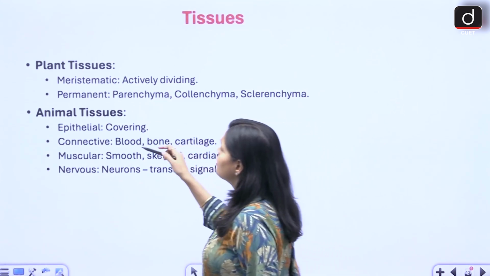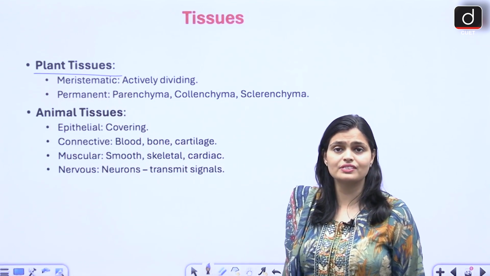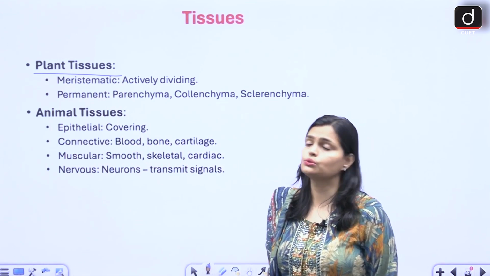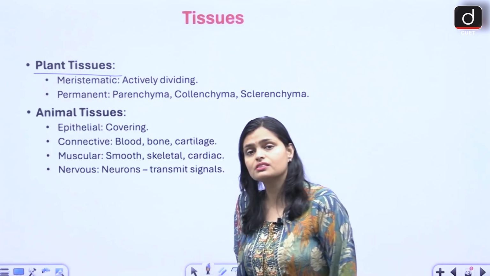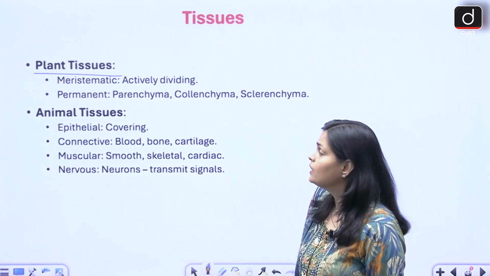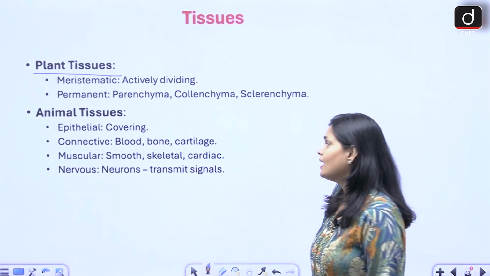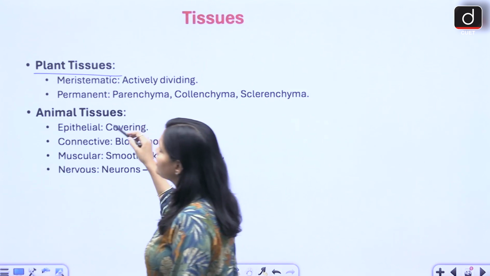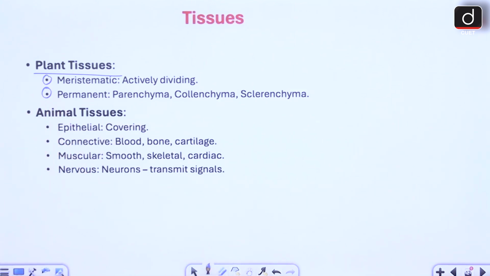Plant tissue together forms the organs of plants like leaf, stem, root and all. Animal tissue together forms the organs of animals like lungs, liver, skin and all. Let us see first the plant tissue and then we'll go with animal tissue. Plant tissue is majorly divided into two major types, meristematic and permanent.